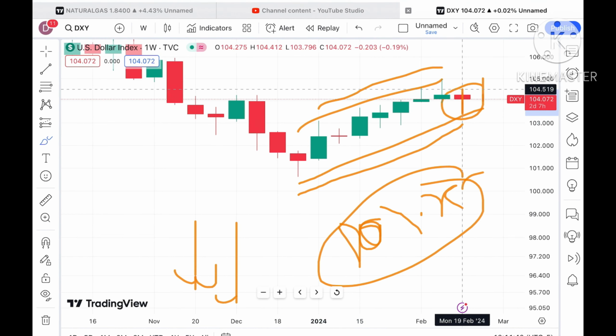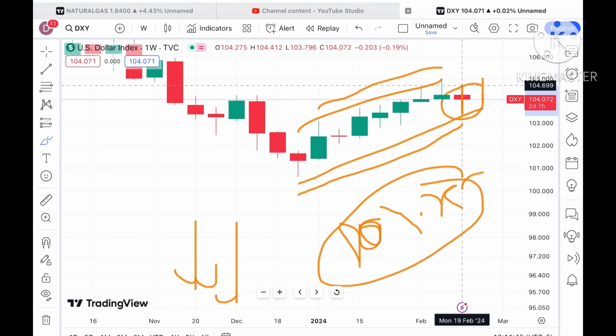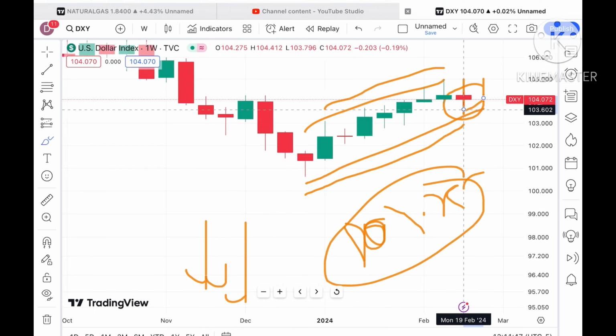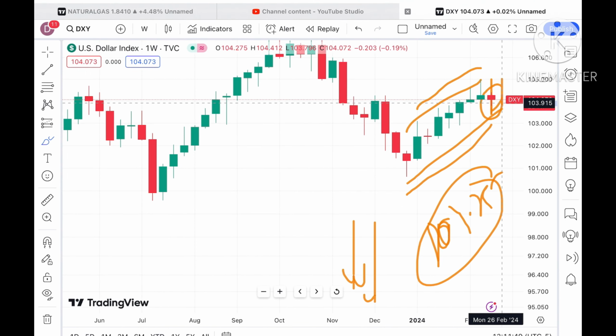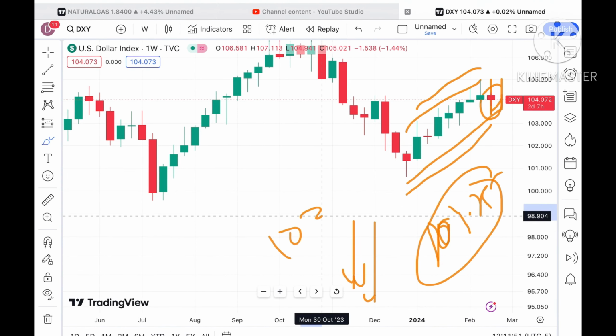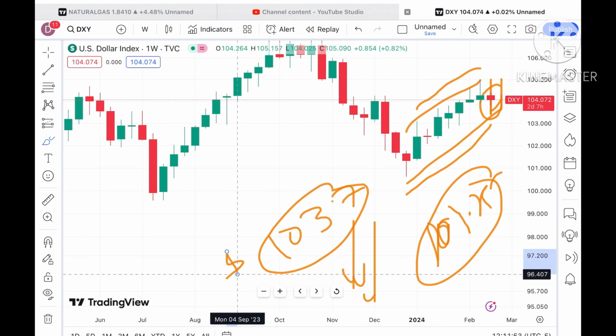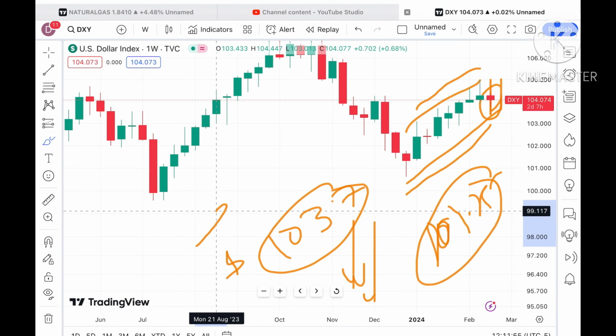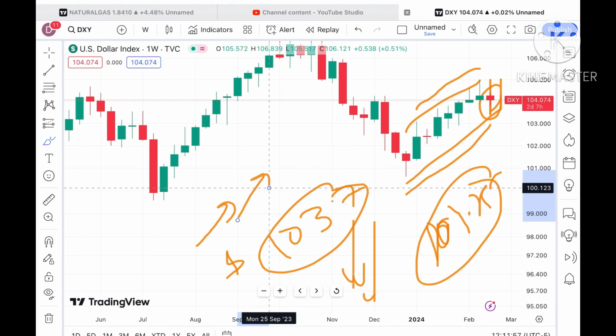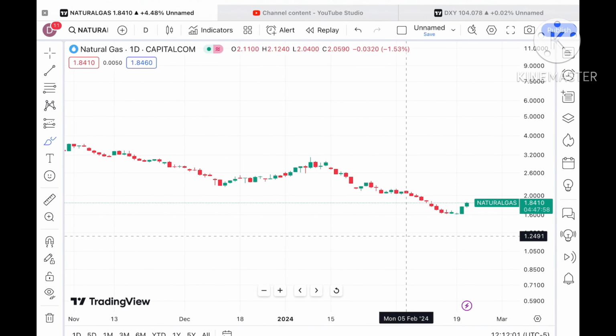Okay, because the overall trend is upside for the dollar index, chances can be high that we can see a further high towards this particular level. But if it started moving below this particular level, then we can see a further fall. So if the price started falling below a level of around $103.7, we can see a further downfall in the price of the dollar index, which will create a rise in the natural gas prices.